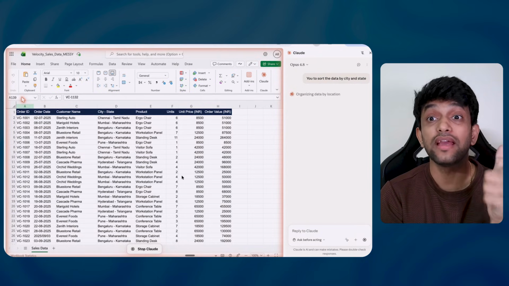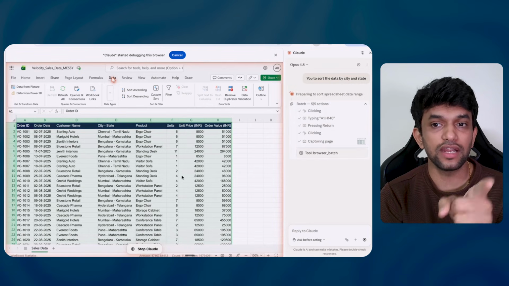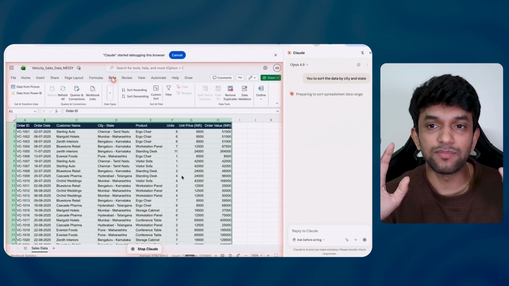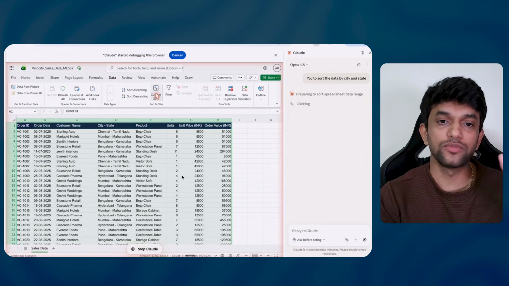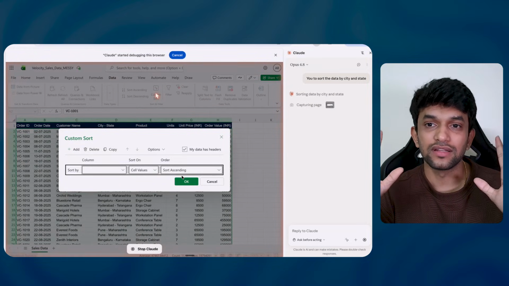Guys, this is working on my Excel, mind you. The same I can do on Google Sheets as well. Can you see it is going through the data? See, my hands are here. It is doing its own work. I can stop the Claude. Okay, sort by, it is doing its own thing.